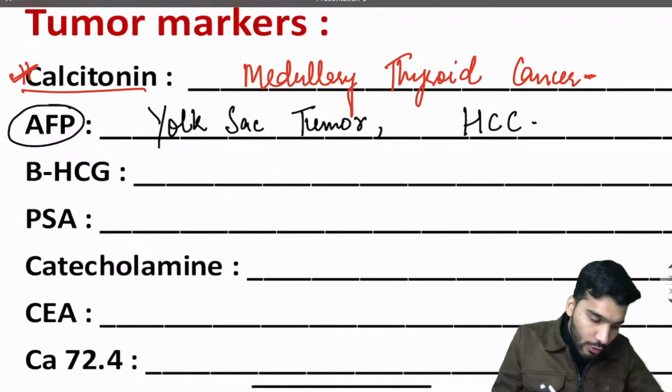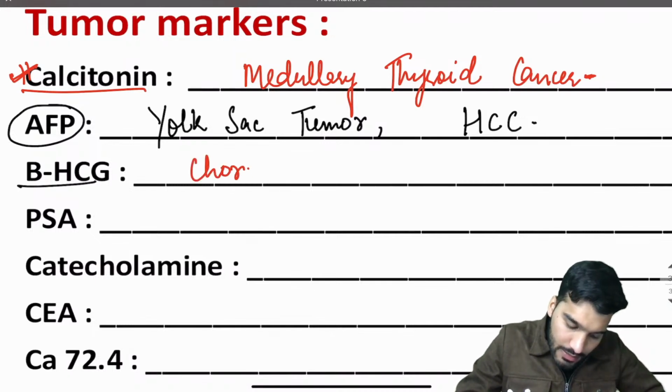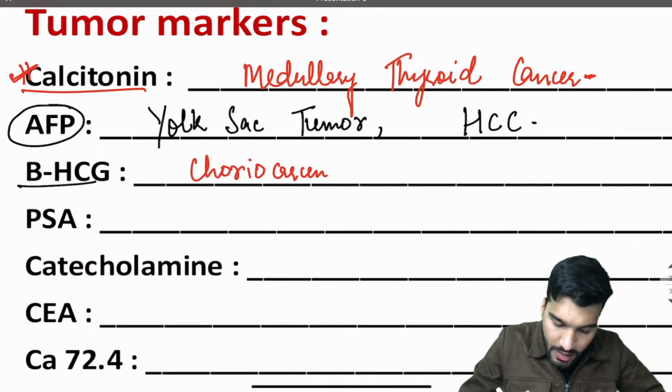Now if we talk about beta HCG, where is beta HCG increased? It is increased in choriocarcinoma.